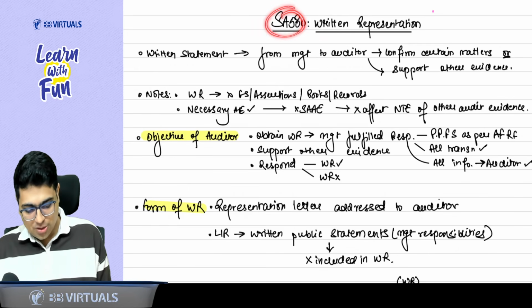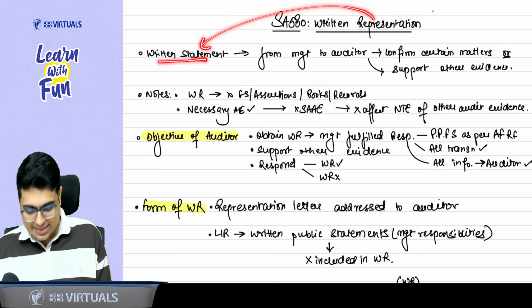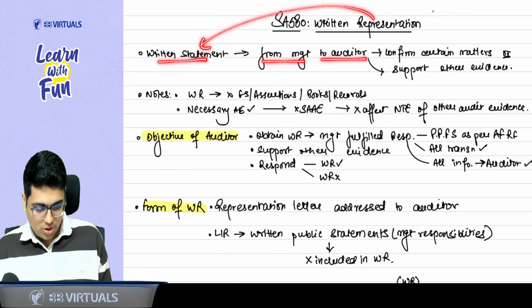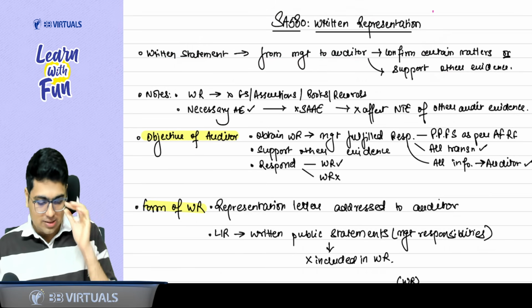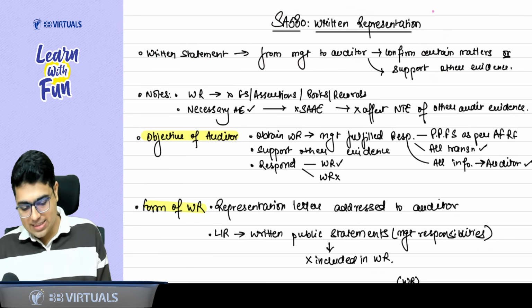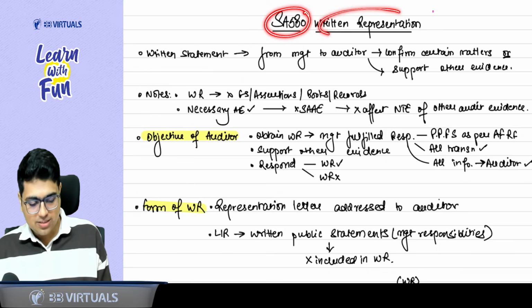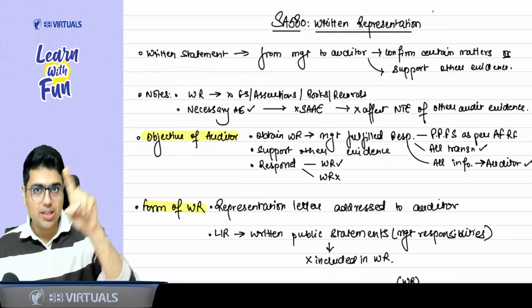So SA 580 talks about written representation. First of all, the concept. It is a written statement from the management to the auditor to confirm certain matters or to support other evidence. Remember one thing, it is the last standard of the 500 series, and at last we take written representation. So now you can remember the name also.